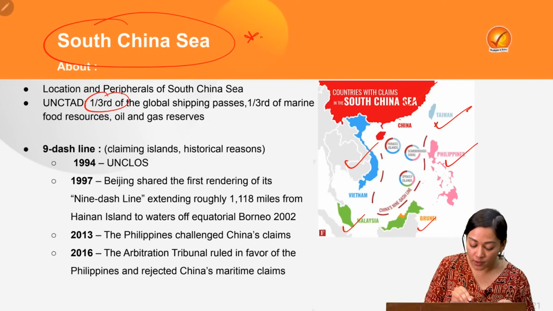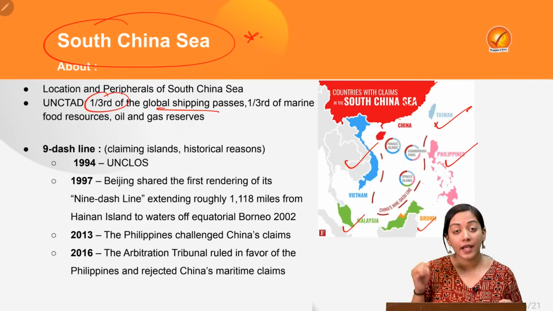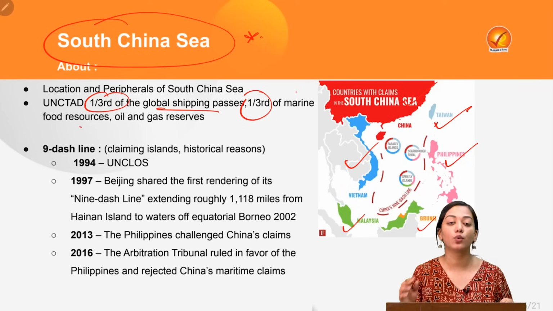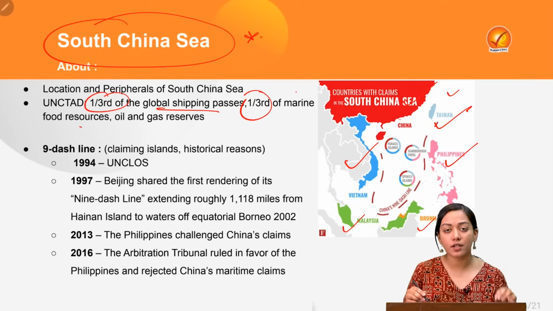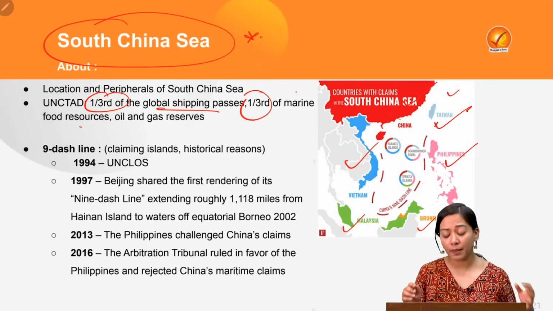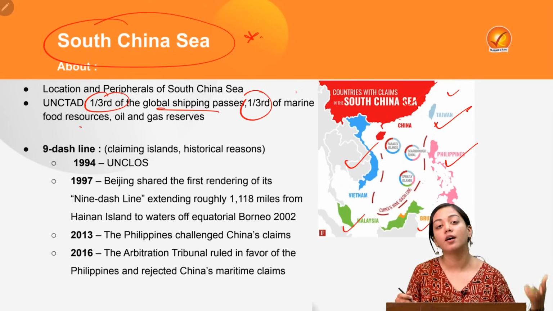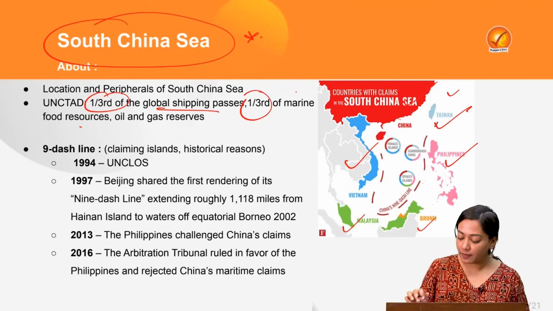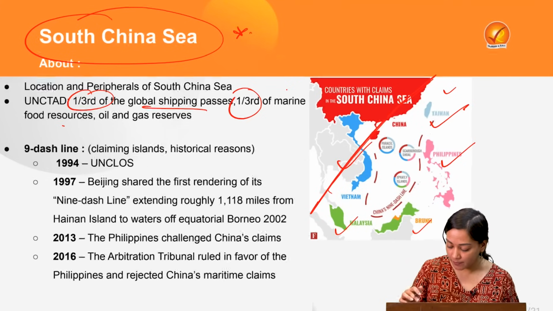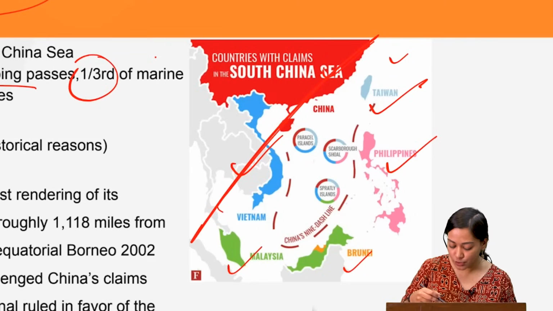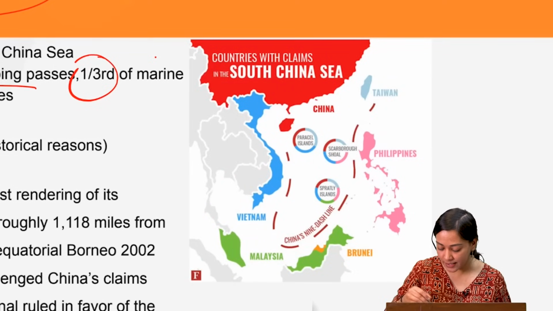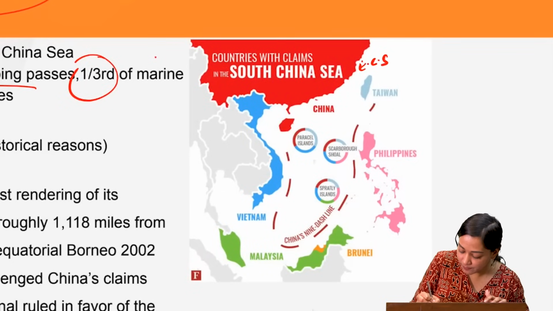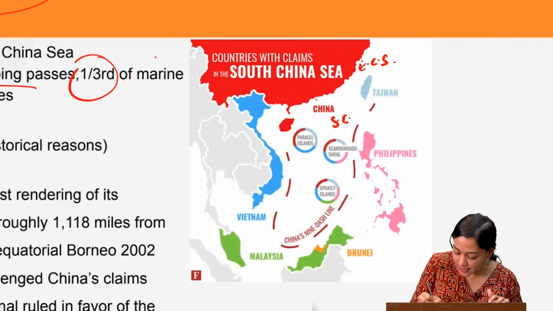Here is where 1/3 of the global shipping passes. Here is where 1/3 of the marine food resources, oil and gas reserves are located. Therefore, this is a point of concern not just for the surrounding countries, but also for giants like Russia, USA, India, etc. Now, the point of conflict starts with the 9-dash line. But before understanding the 9-dash line, let's geographically understand the two straits which connect the East China Sea with the South China Sea.